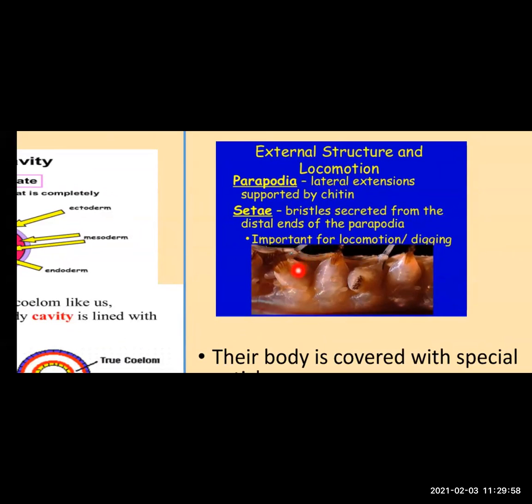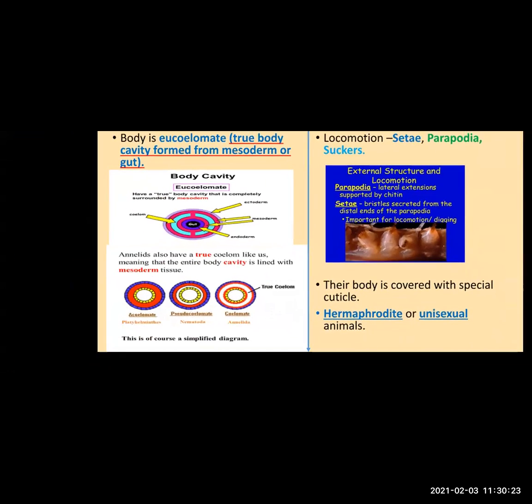Okay, these are all called parapodia, and they are supported by chitin. At the end of parapodia, you can see bristle, hair-like structures. They are called setae. They both are important for locomotion and digging.